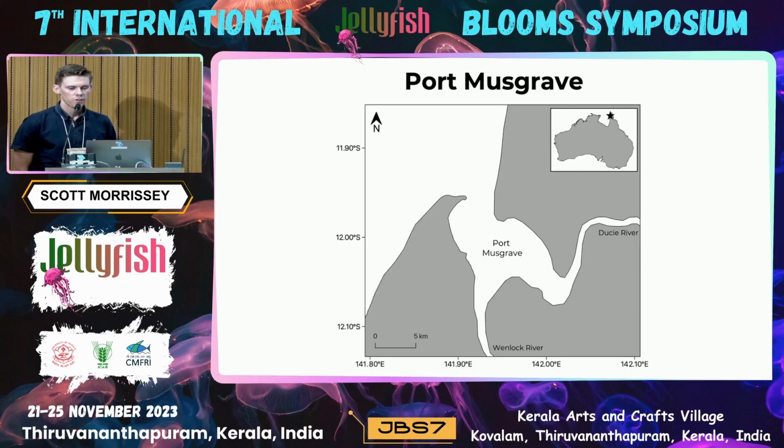Now, to achieve this, I went to Port Musgrave, which is a semi-enclosed shallow bay located up the very top end of Queensland in Australia. And this area is known to harbour a considerable abundance of the species' medusa stage during the jellyfish season. So it's a pretty great place to test out this tool.